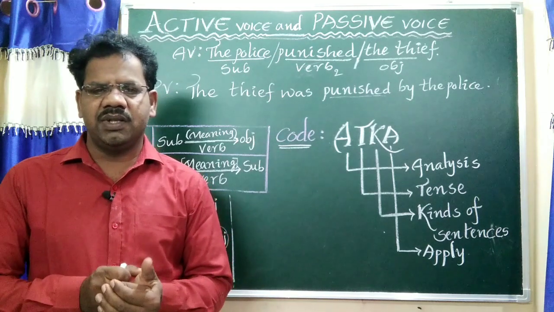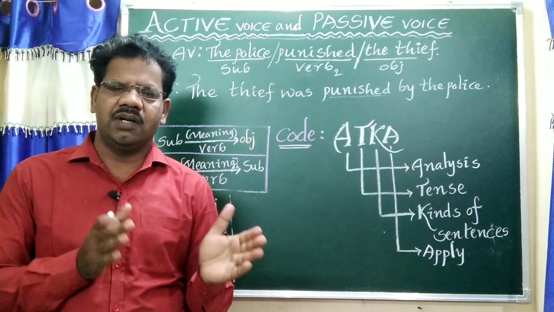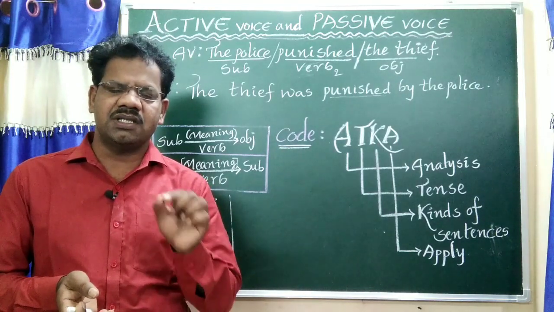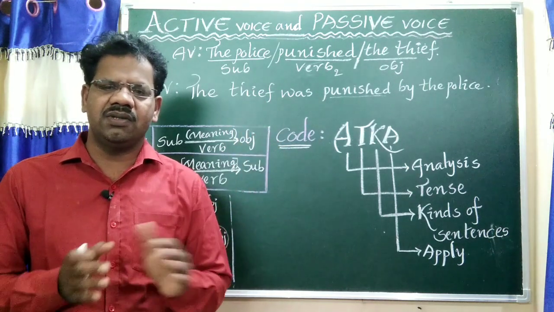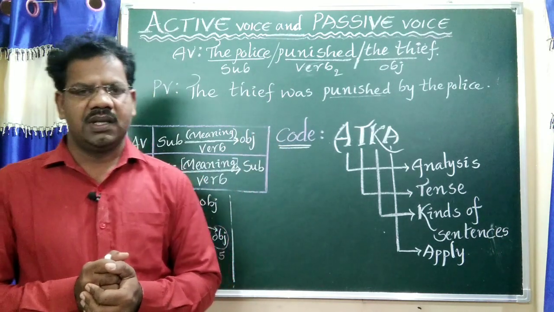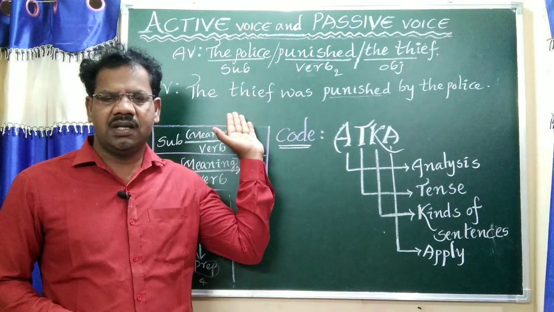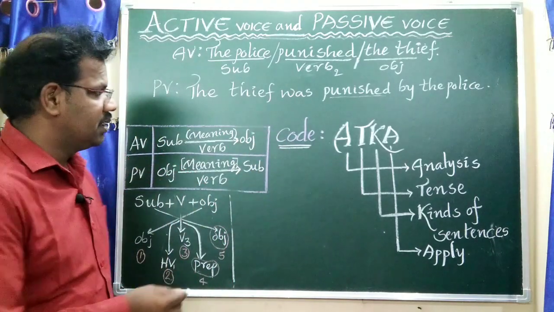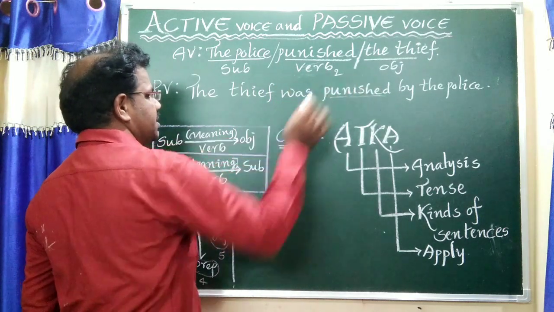Voice is the relation of the verb, or the form of the verb. If the relation is direct to the subject, it is active voice. If the relation is indirect to the subject, that is passive voice. In the active voice, the subject is important. In the passive voice, the object is important. For example, in "The police punished the thief," police is the subject, punished is the verb, and thief is the object.